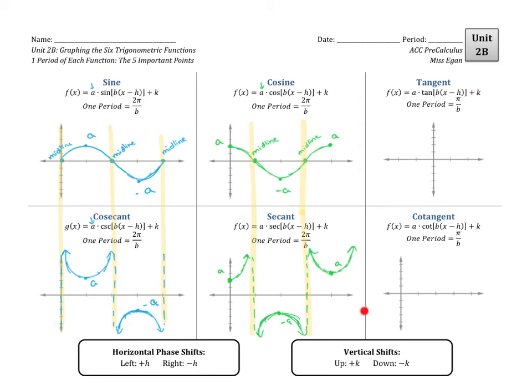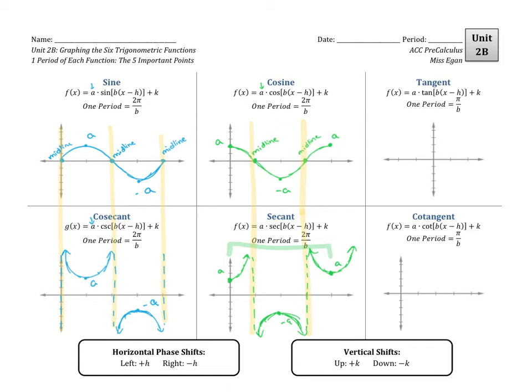All right, and then we have another asymptote that's a quarter of the way in, and then we'll have another down curve over here. So don't let that throw you off about secant. Technically the period only lasts from here to here, but if you decided to shift your thinking and look at the period starting at this asymptote, you could have two wonderful U-shaped curves within one period. So it's all a matter of perspective there.